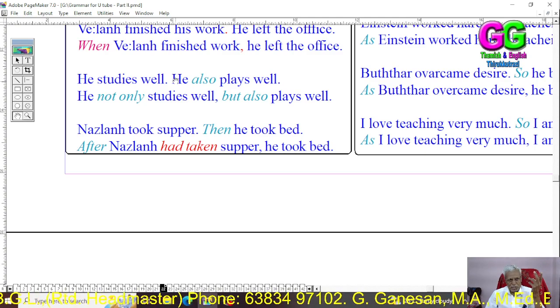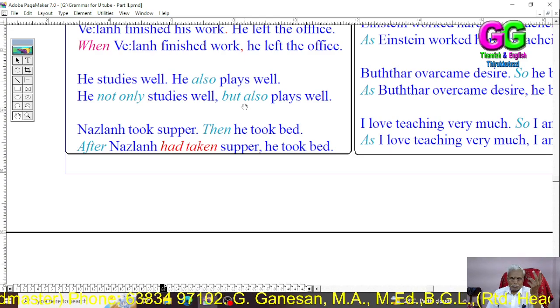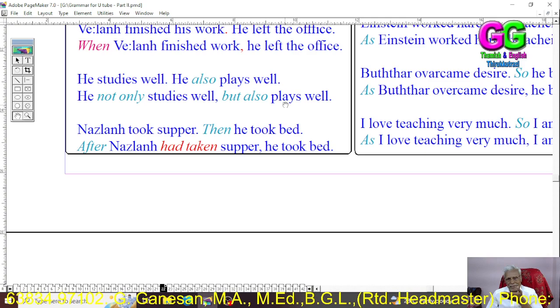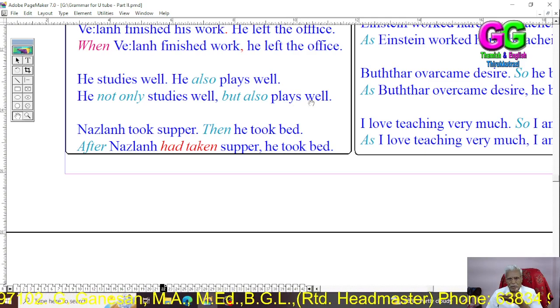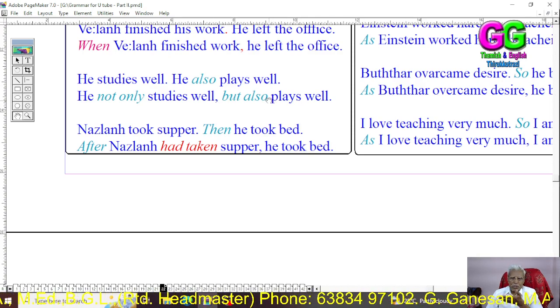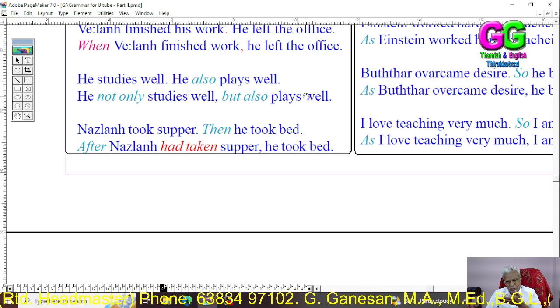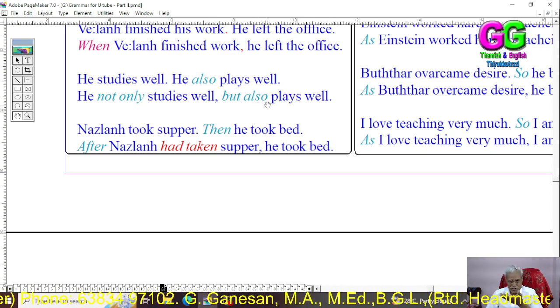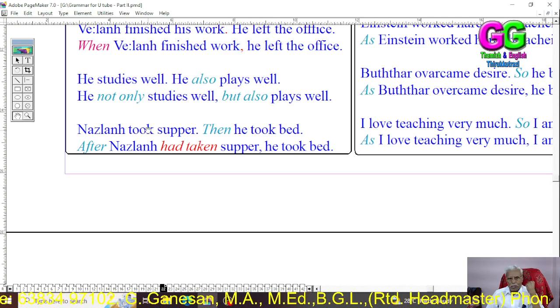Remove this subject. Then in the place of also, use but also. And use the verb and other things: plays well. He not only studies well, but also plays well. Here, we need not use the subject he again, because the subject of both sentences is he. So it is not necessary to use it again in the second sentence. He studies well, he also plays well. He not only studies well, but also plays well.